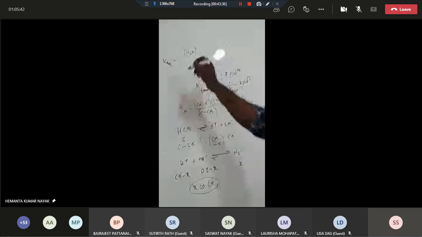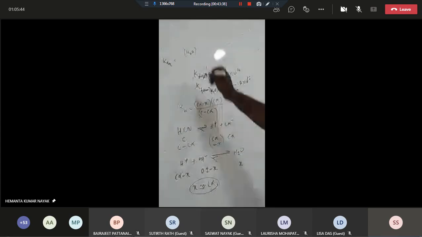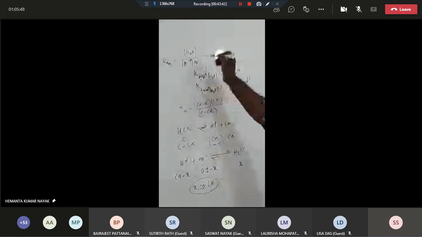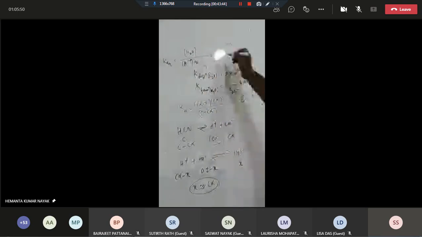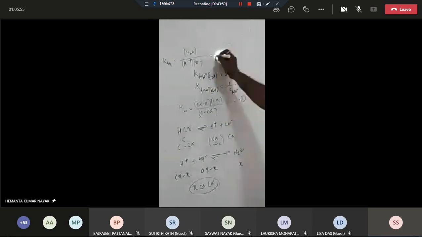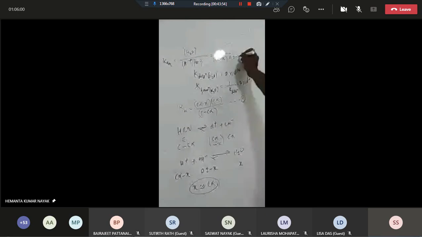Here we are considering it as a solute, obtained on the product side. So H2O divided by H plus into OH minus. What is H2O? That is X. So X by C alpha minus X into 0.2 minus X. So this is your equation 2.